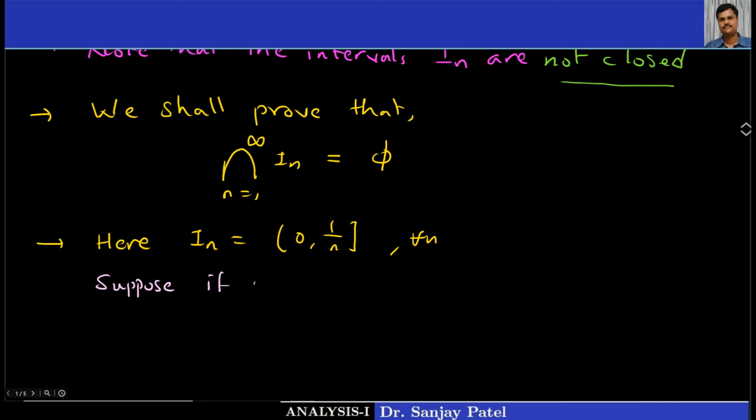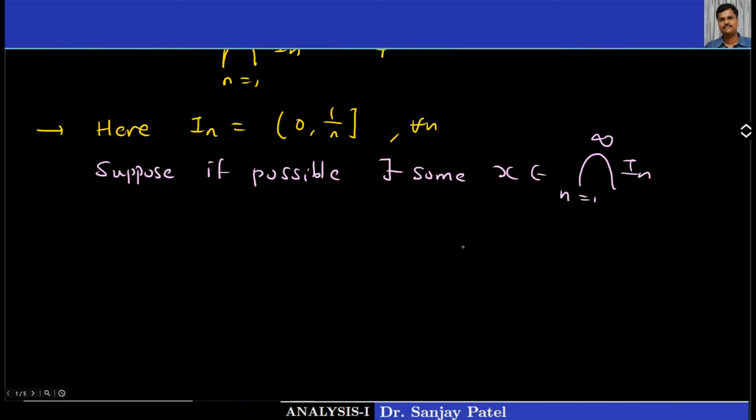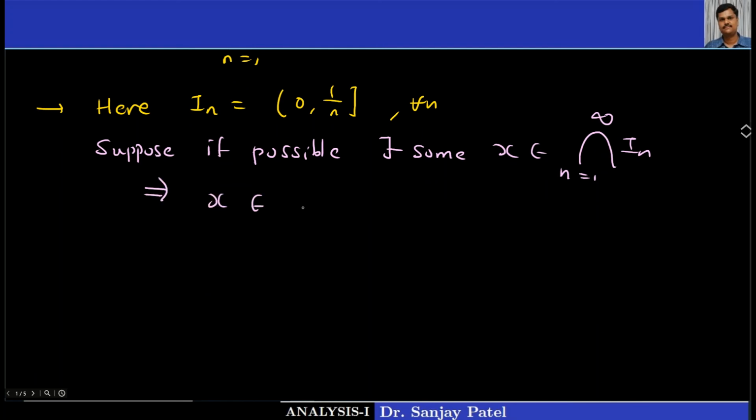Suppose if possible, there exists some number x in the intersection of these intervals. What does this mean? This means this x lies in In for every n is equal to 1, 2, 3 and so on.